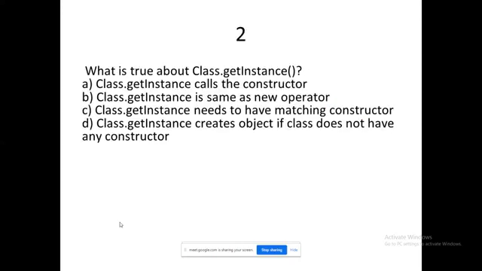What is true about Class.getInstance? You have four options to work with.